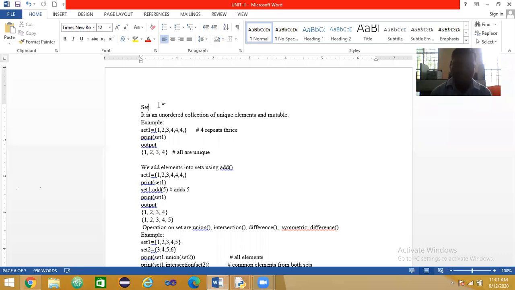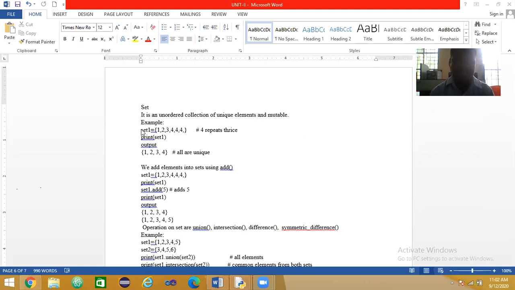A set is an unordered collection of unique elements, and it is mutable. An ordered collection means it may be ascending or descending. Unordered means it doesn't have any order, and that is not mandatory. And it is a collection of unique elements. That is very, very important.